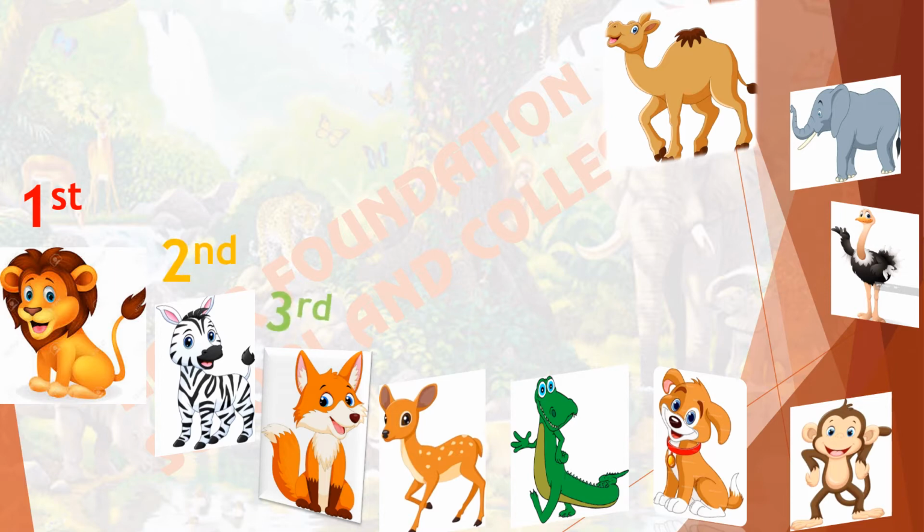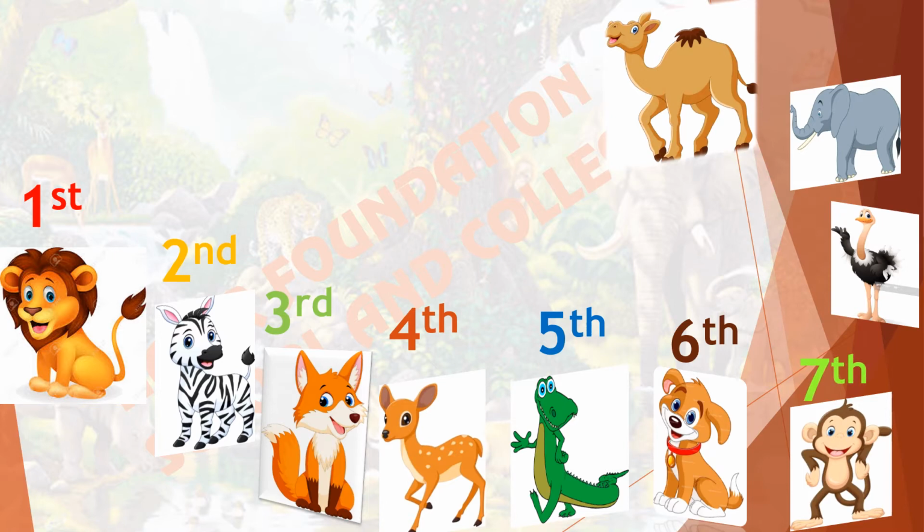Fox is at the third position. Can you tell me the position of deer? Its position is fourth. Deer is standing at fourth place. At fifth place, alligator is standing. What is the place of dog? Its place is sixth. And the place of monkey is seventh.